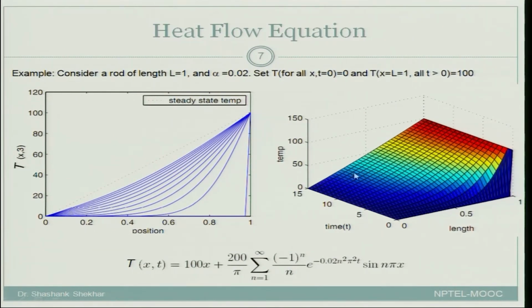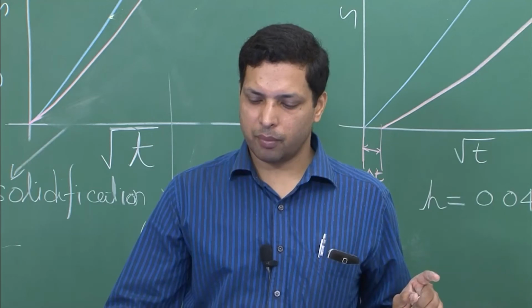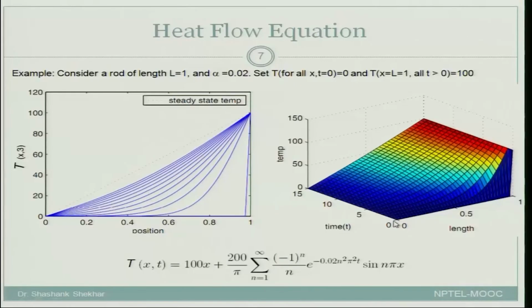This is how that plot will look on the right, with increasing time. This is the starting time, and then when you keep going, at some point it will become steady state. But this is not the insulating mold condition. I have shown it so that you can appreciate the difference between the insulating mold condition, where we have invoked a semi-infinite mold, and the condition where you have enforced a temperature, which is the ambient temperature.